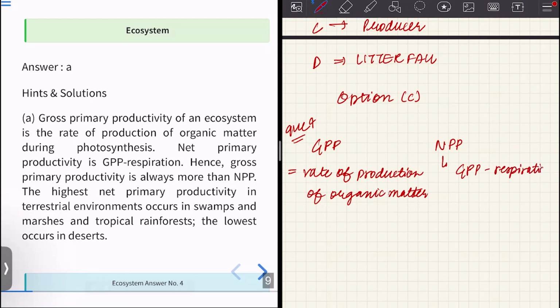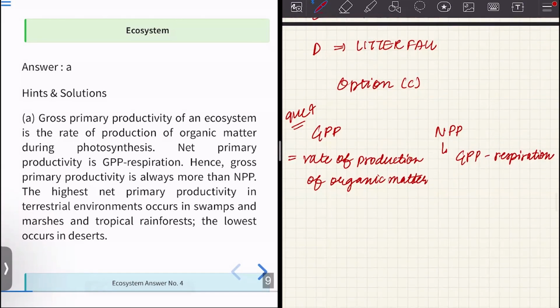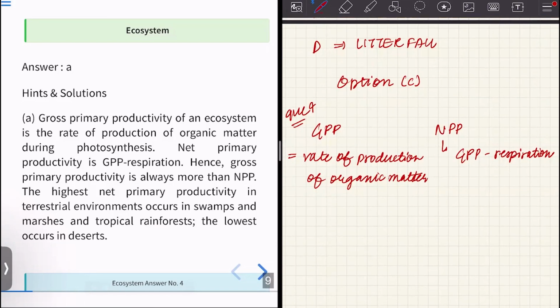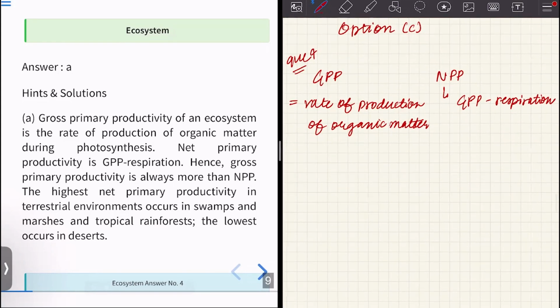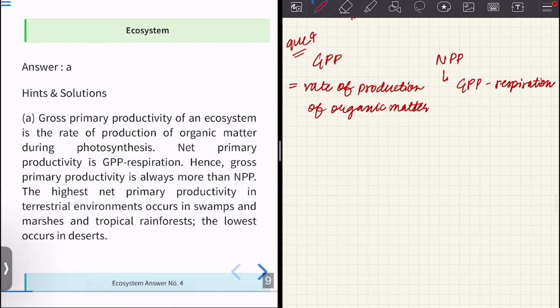We know that plants produce organic matter, so the rate with which they produce organic matter is GPP. But we also know that some amount of energy is being used up or wasted by the plants in respiration.